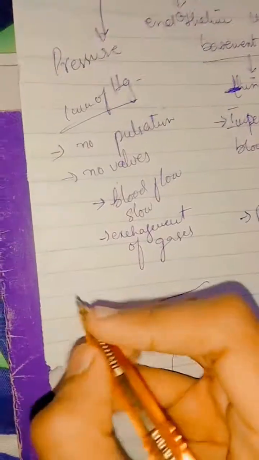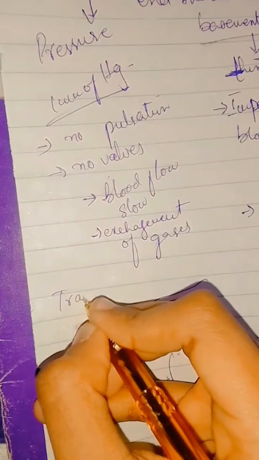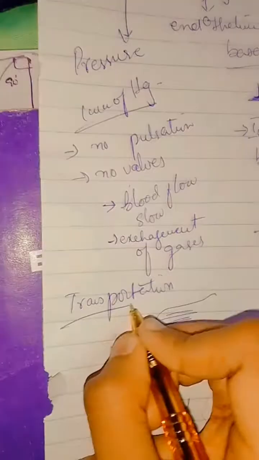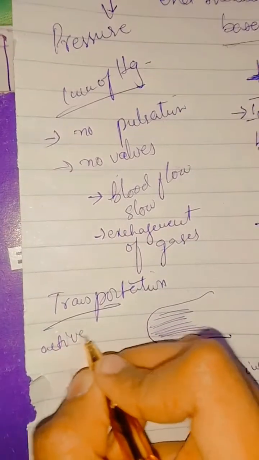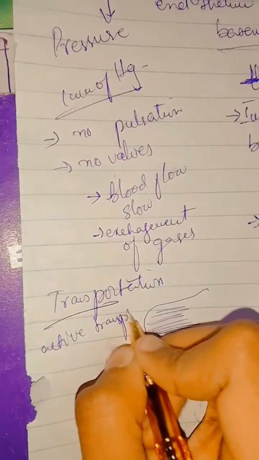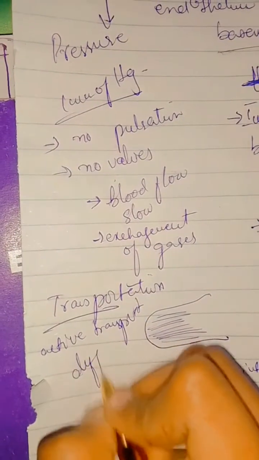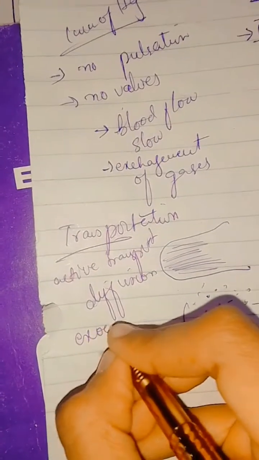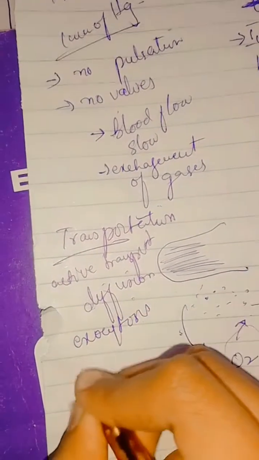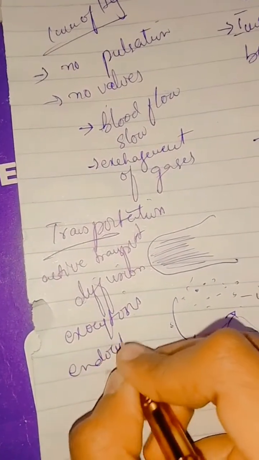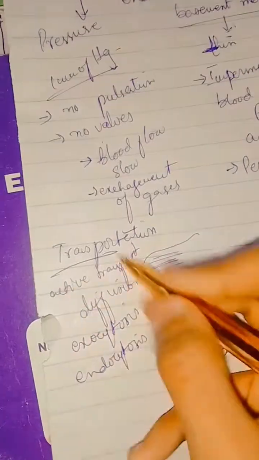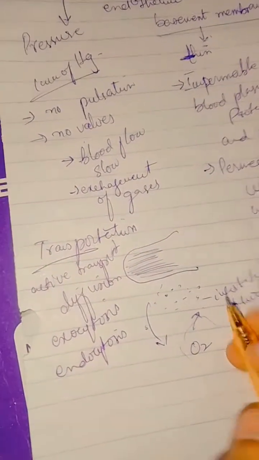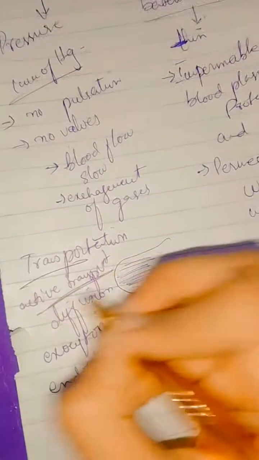So there can be many ways of transportation. That can be active transport, it can be through diffusion, it can be through exocytosis or endocytosis. These can be ways of transportation for the exchange of gases. Now let me give one example of active transport.